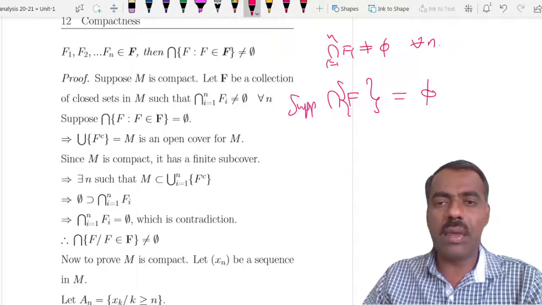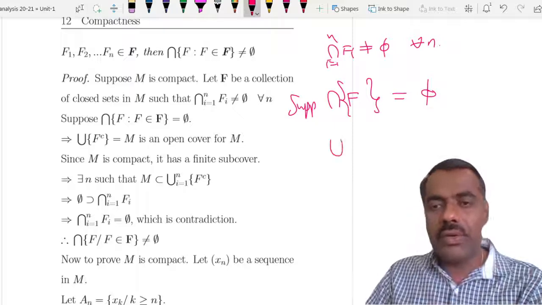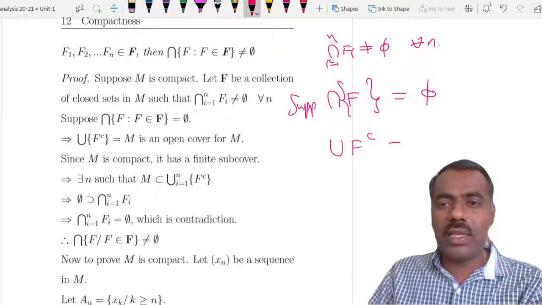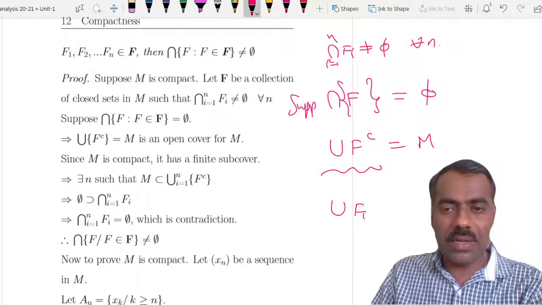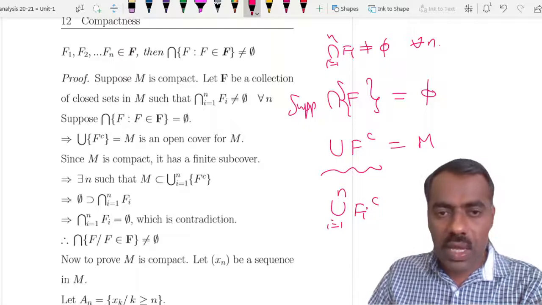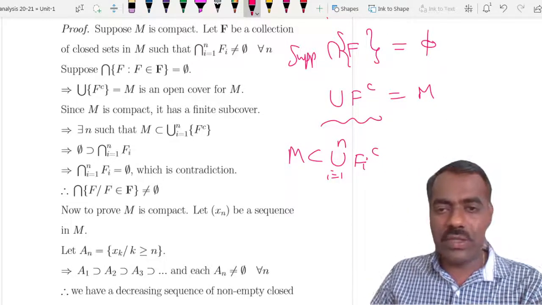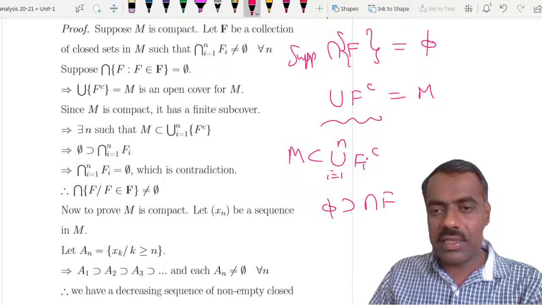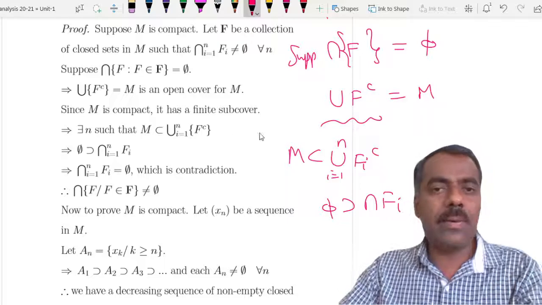Suppose this is empty. Then, just like how we proved in the previous result, you take the complements, and then their union will become M. So you have an open cover here, so there exists a finite subcover which covers M, right? Then again take the complements. What you get is the finite intersection of the Fi's being empty, which is a contradiction, right? So that is not at all a problem.